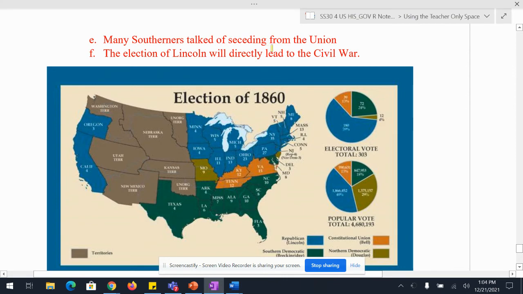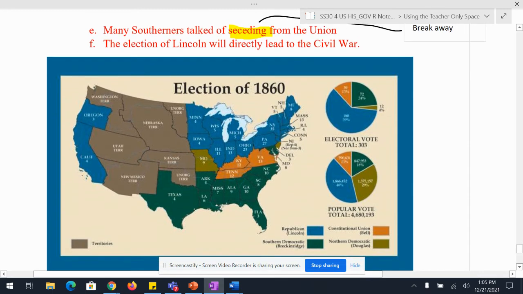That means, I'm going to highlight this, to secede, to break away. The breakaway from the Union. And the election of Lincoln will directly lead to the Civil War. It's the last event of, well, not the 1850s, it's 1860, but of that 10-year period of the issue of slavery at the center of it all that will lead to the breakout of the Civil War.